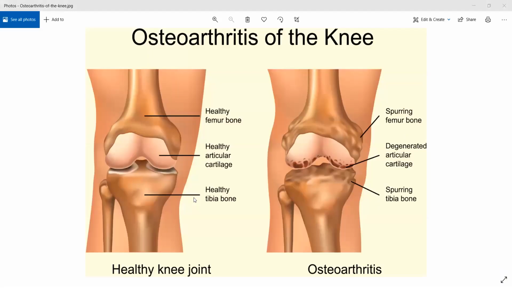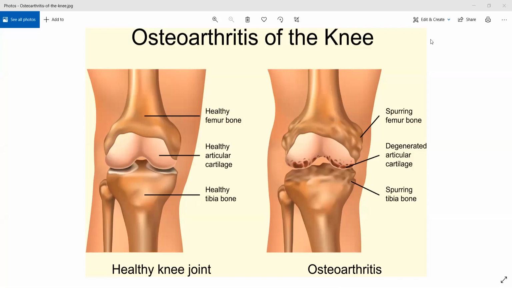Essentially, what you see on the left is a healthy knee joint, and on the right you can see that the articular cartilage, which is essentially acting as a cushion in between your femur and your tibia, starts getting degenerated. As a result, over years, if the cartilage is completely degenerated, the bones will start grazing and rubbing against each other, because of which there'll be a lot of pain, and you will see that the bones will start looking ivory in shape.